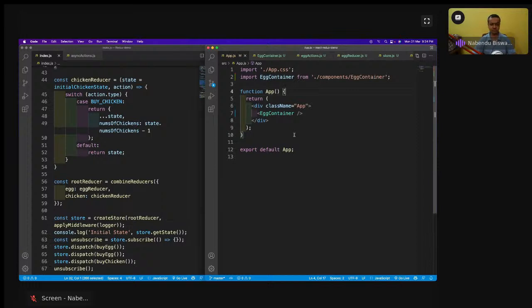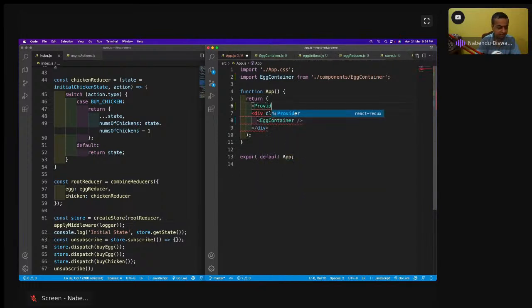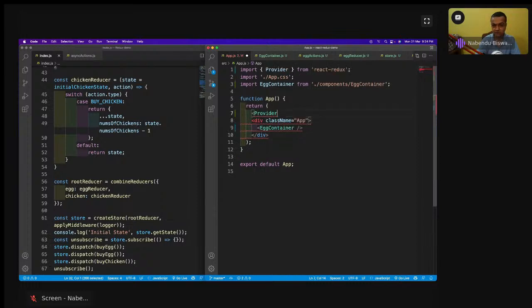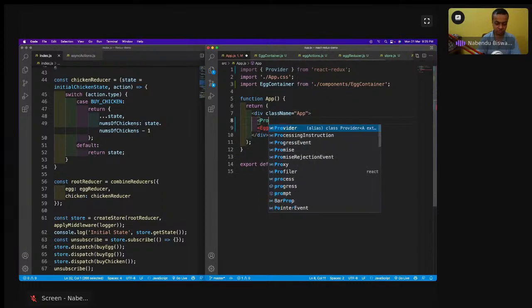So here we have to add a Provider, and Provider comes from React Redux. It is not from Redux. Provider from React Redux. And I have to wrap these things. Okay, I've done it in the wrong place. Provider, I will do it here.